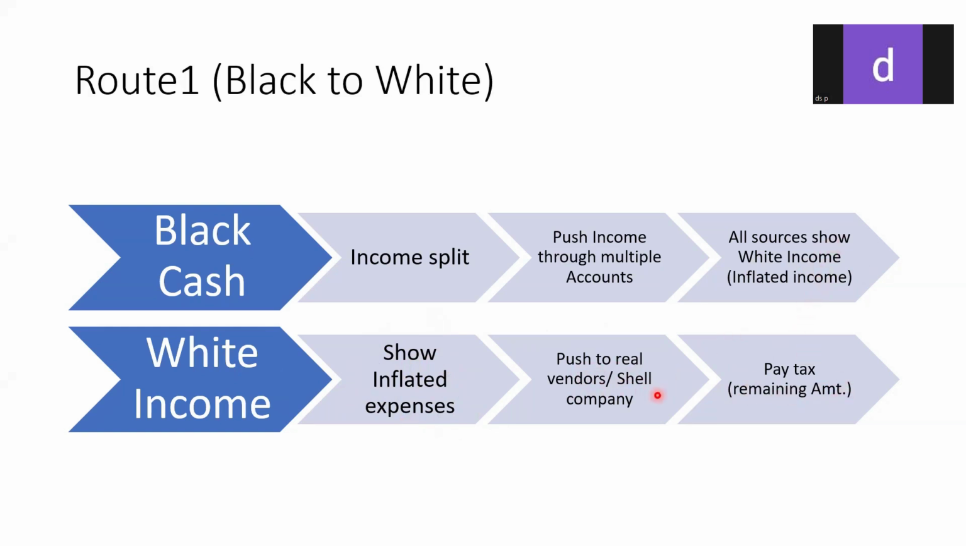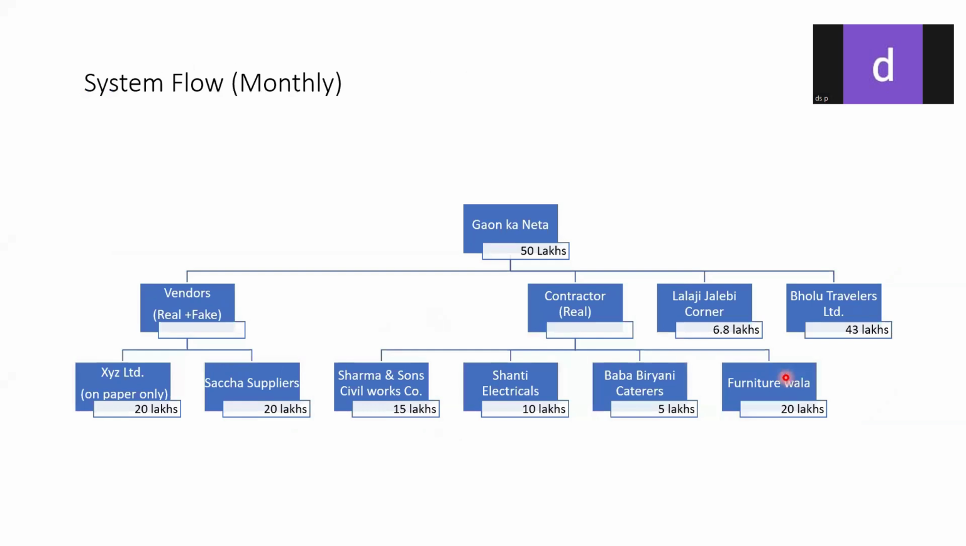Then this white income, which is the exaggerated income, again to balance it out, there are inflated expenses which are shown, and then they are pushed to the real vendors or to the shell companies. Then you pay some minimal tax over there. So after balancing out the inflated income and the inflated expense, whatever remains, you pay the tax for that. We'll see how.